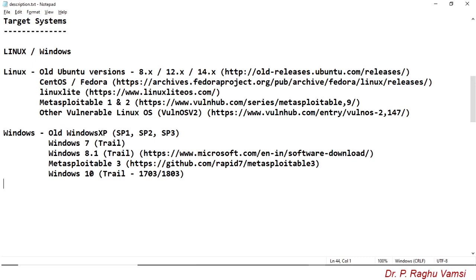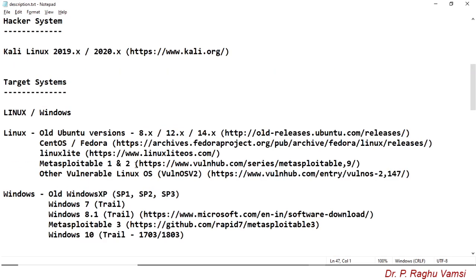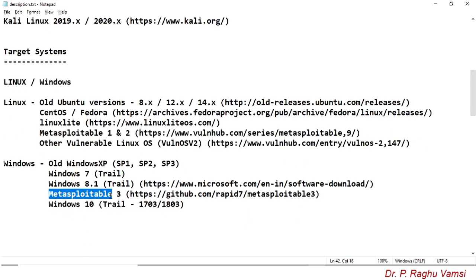If not these three, then you may also download Metasploitable 3. Previously, Metasploitable 1 and 2 were based on Linux images, whereas Metasploitable 3 is developed based upon Windows 8.1.